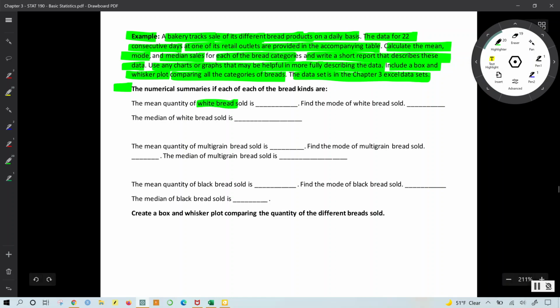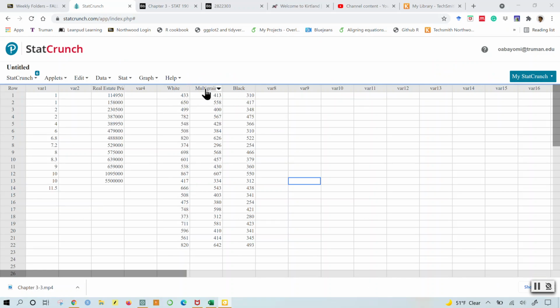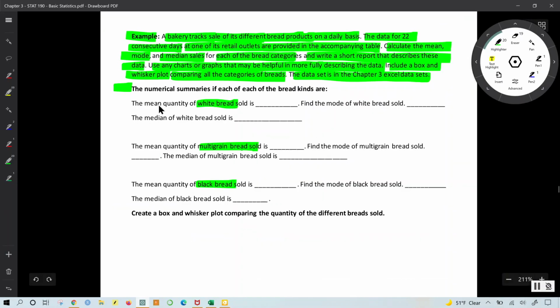For white bread, for multi-grain bread, and for black bread. So let's see the data itself. Here on your screen is the data for white, multi-grain, and black. Remember, these are the 3 types of bread sold by the bakery. So what we would like is to get the mean, the mode, and the median for each of the 3 types of bread. In order to do that, let's go back to StatCrunch.